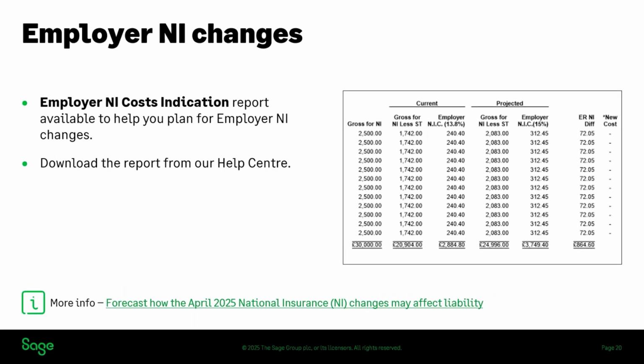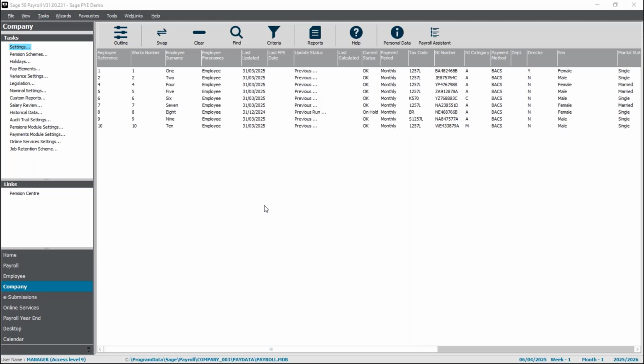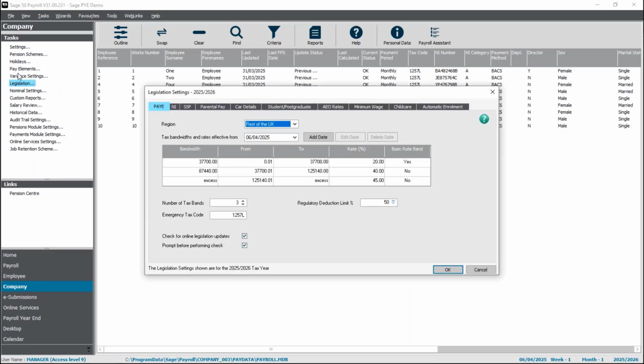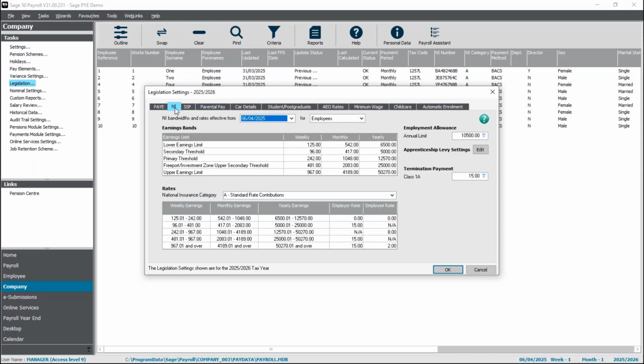So let me just bring these slides down. First of all, if you do want to check any legislation settings, set your process date into the new tax year. And then from the company tasks here on the left-hand side, you can go into legislation. And that shows you all the legislation settings for 25 to 26. So for example, for national insurance, you can see that the employer rate has increased to the 15%. Secondary threshold is reduced to the £5,000 per year.